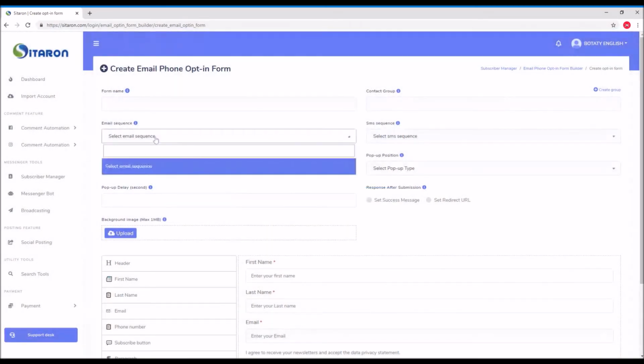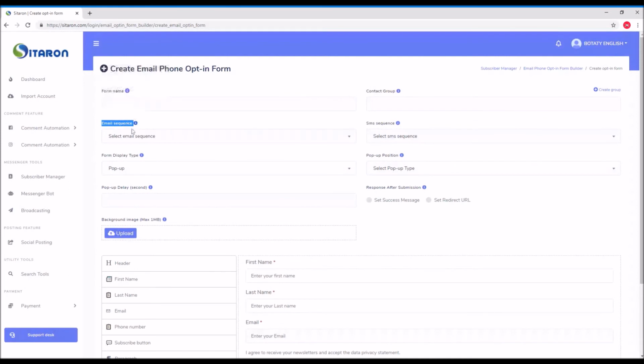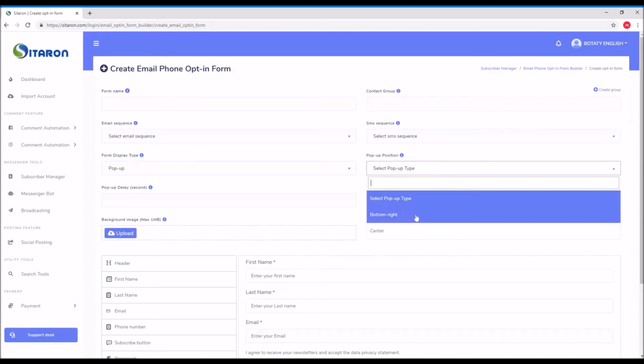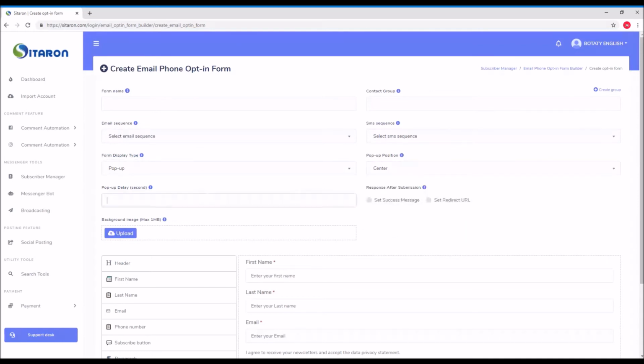Then you can check if you have any email sequence, you can put them, SMS sequence if you have. If you don't have, just leave it empty and you just choose the type of your display and the position. Bottom right, center is okay, and the delay in seconds, 10 seconds from browsing your website, for example. And you can set success message, thank you for subscribing or whatever, or redirect URL. Like if you want to redirect them after subscribing to another web URL, you just put the URL here.